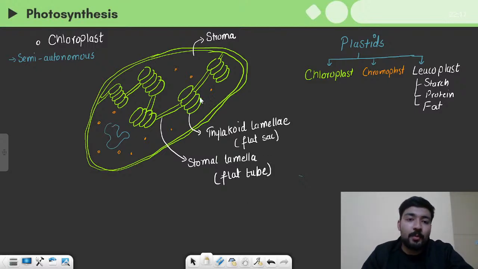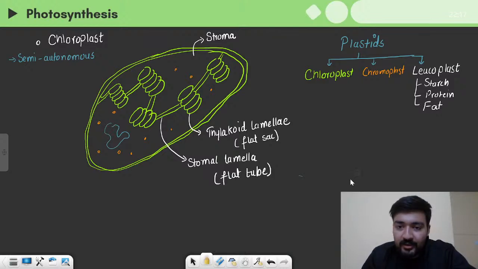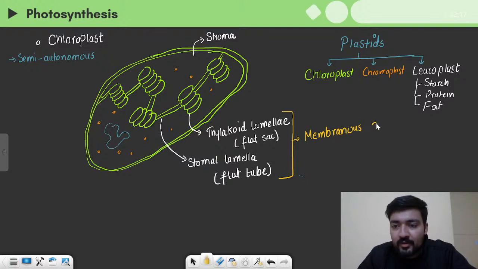So these are the two membranous structures of chloroplast, and these two help in the light reaction.